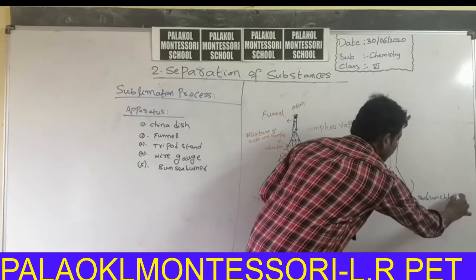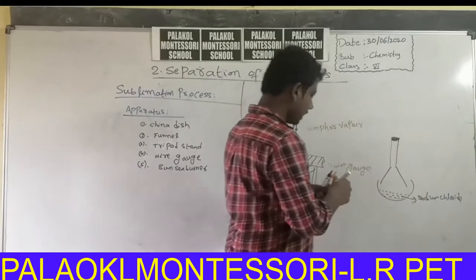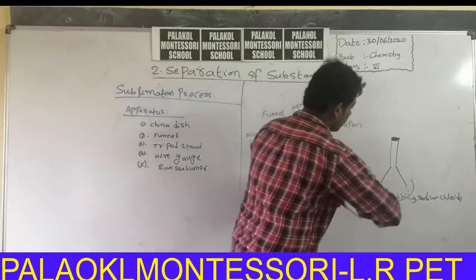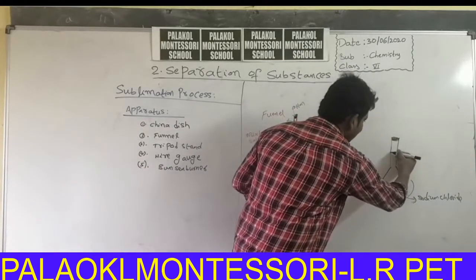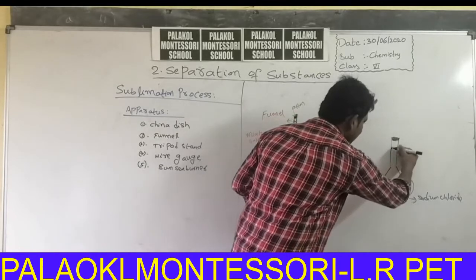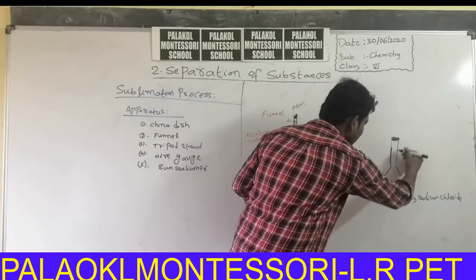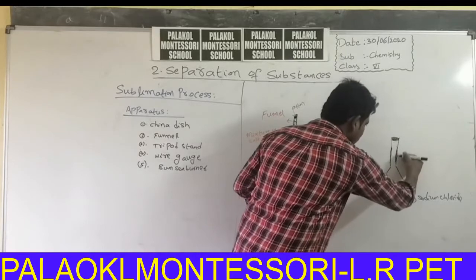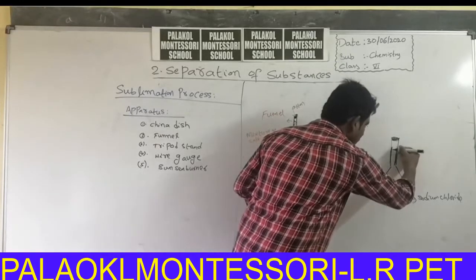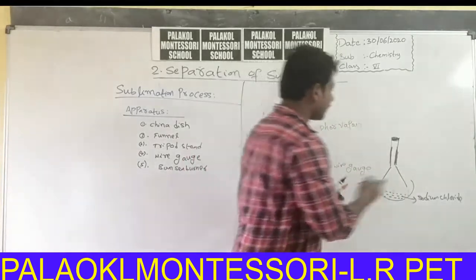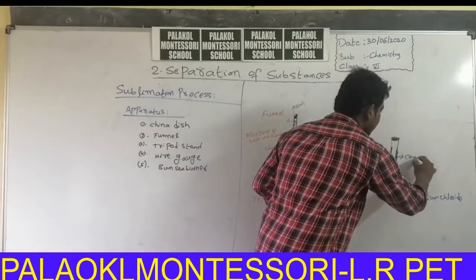Next, camphor forms on the walls of the container, like this, as white substance. This is camphor solid.